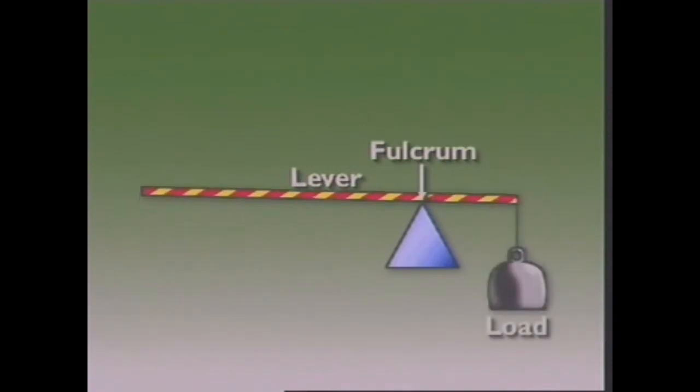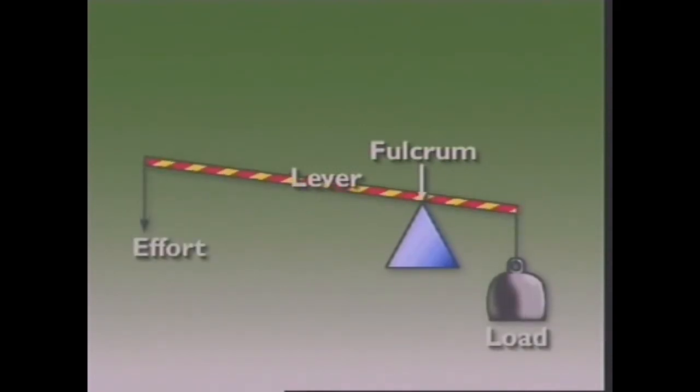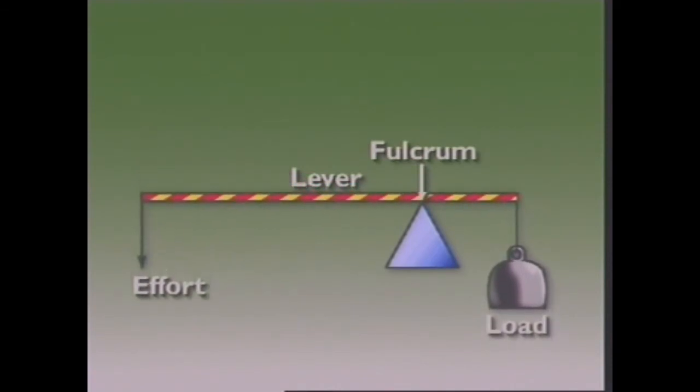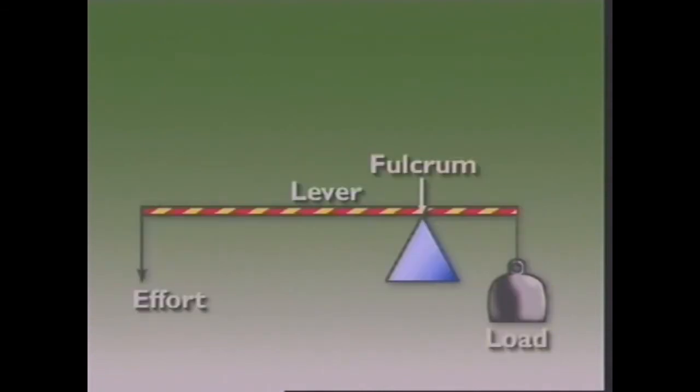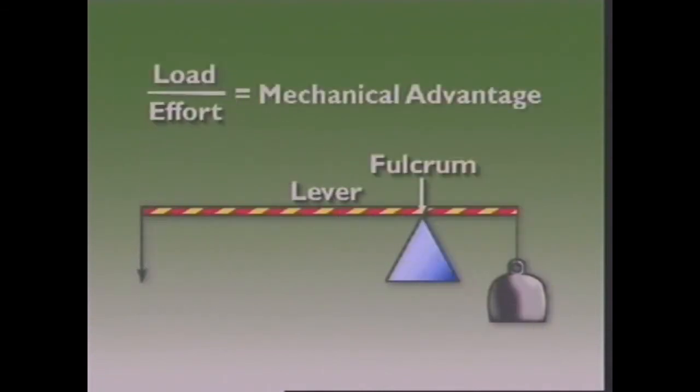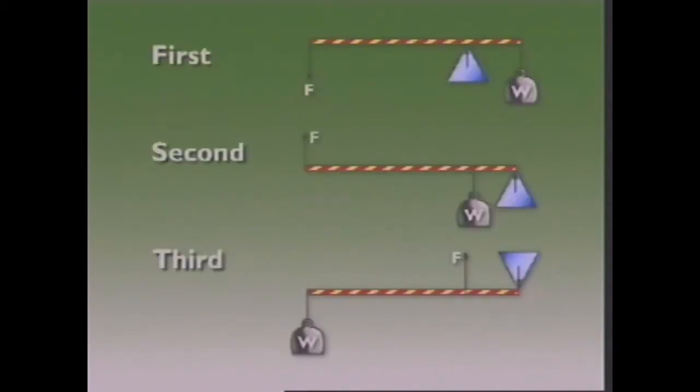A lever is basically a bar which is pivoted at some point called a fulcrum. An effort applied at some point on the lever overcomes a load at some point also on the lever. There are three basic types of lever: lever of the first order, lever of the second order, lever of the third order. They each have their own applications. The ratio of load and effort is called mechanical advantage. Using the right kind of lever in the right way allows a user to lift larger loads with smaller efforts.